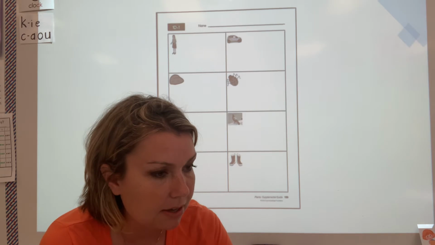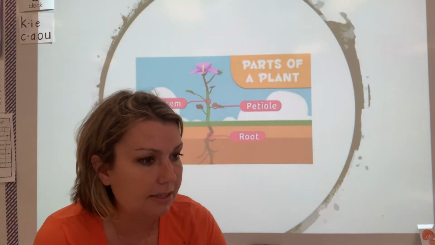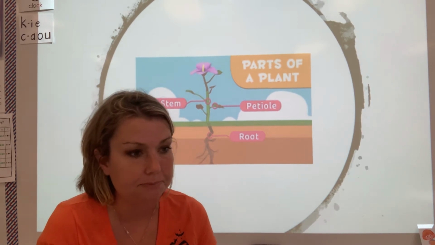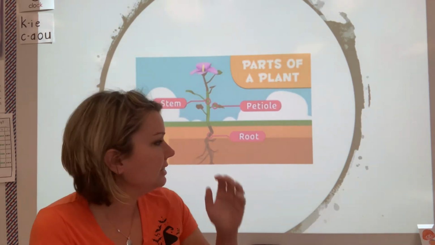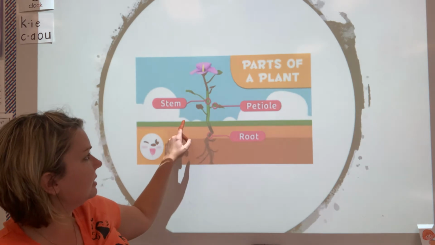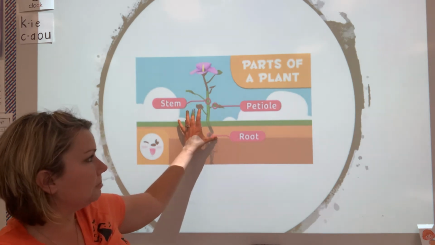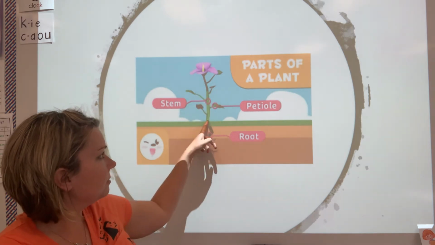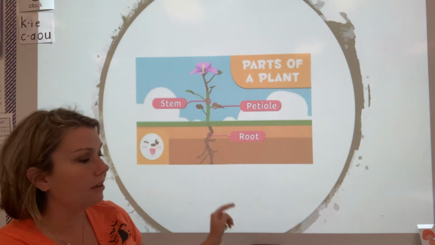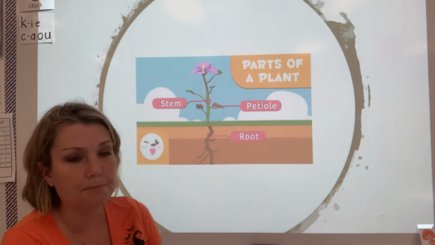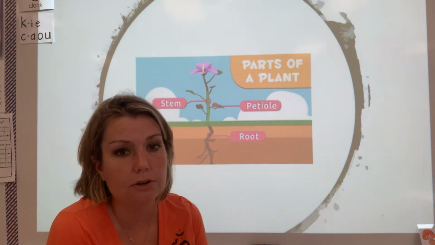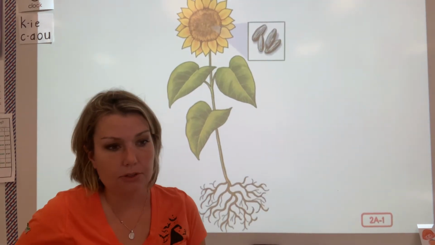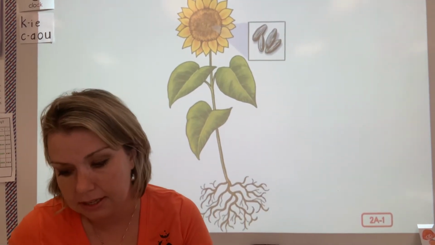Let's take a look at this image. These are our vocabulary words for the lesson. Basically, the 2 words I wanted us to see are the parts of a plant. That's what we're going to be learning. A stem, that's the part that's above the ground, and the roots are the part below. We're going to learn more about that in this lesson. So we're learning about the parts of the plants.